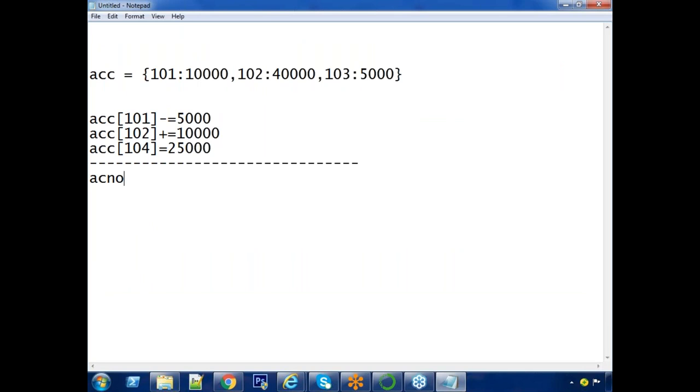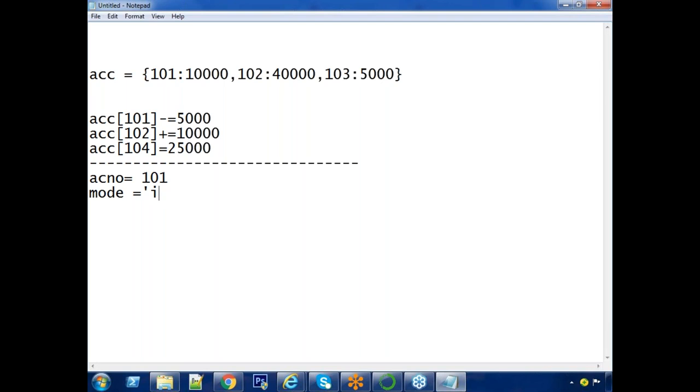Account number I am passing as key. Let's say 101. What are the value name and mode of transaction? I want to give either a deposit or withdraw or inserting a new pair. Any one of these three.